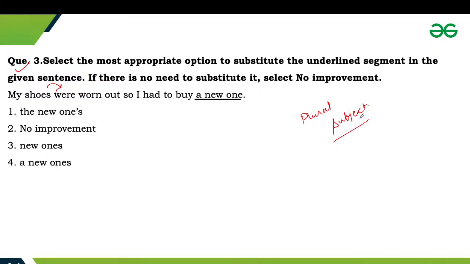The original sentence refers to "a new one", which should be replaced with "new ones". So third will be the correct answer. Because "one" is used to refer to shoes, and if we are using a plural verb for my shoes, it means we will use "ones" as a pronoun. One is a singular pronoun and ones is the plural form of it. So ones is referring to shoes. So third will be the correct answer.